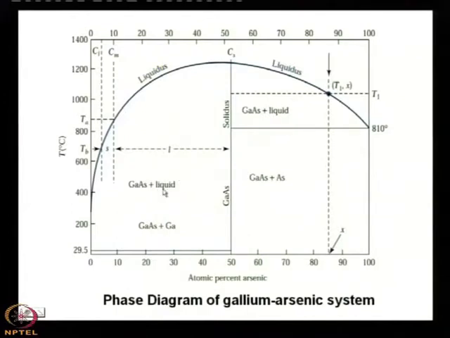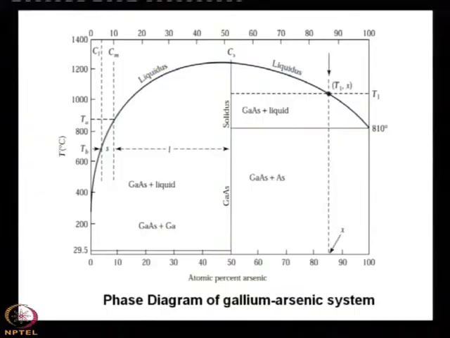That means we shall use the left part of the phase diagram. Here I have shown that gallium and gallium arsenide are mixed, so it becomes liquid. That means, in the liquid there will be gallium arsenide as well as atoms of gallium and arsenic, and if you reduce the temperature from this part to that part, it will solidify, and then you can say that it is the epitaxial growth of gallium arsenide.